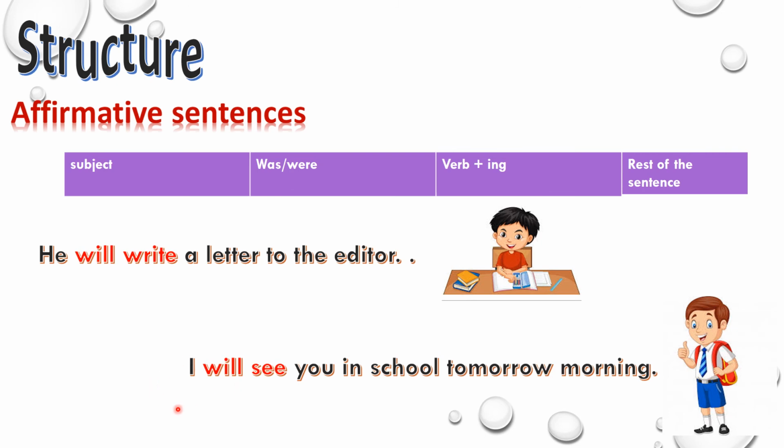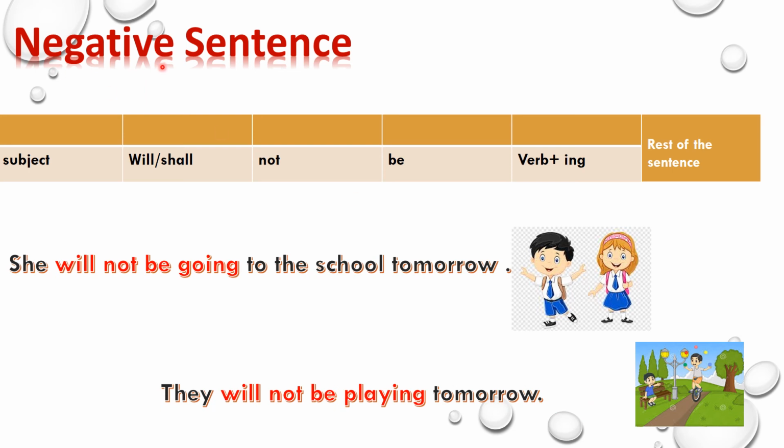So she is your subject, then will be is your auxiliary verb, then singing, verb plus ing, and the rest of the sentence. Negative sentence. In a negative sentence, same thing, subject plus will or shall, then not, then we'll be adding be over here, then verb plus ing and the rest of the sentence.